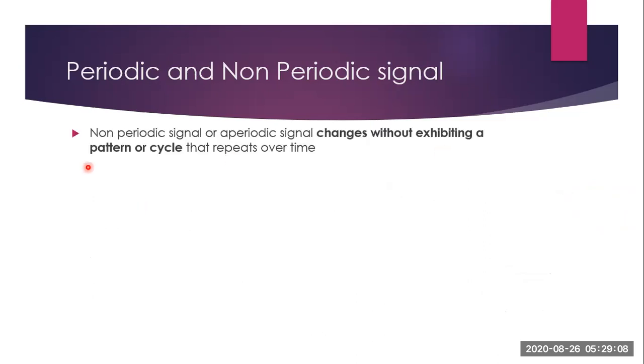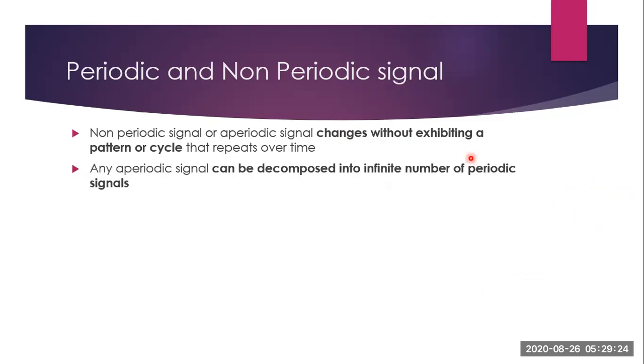Now, what is meant by a non-periodic signal? A periodic signal is a signal which repeats after a certain time interval. That means non-periodic signals are those signals that change without exhibiting a pattern or cycle. It can be decomposed into an infinite number of periodic signals using Fourier. Now, this is an example of a non-periodic signal. You can observe the signal. This signal is not varying after any time instant. That means it does not have the same pattern after any time interval. So this is a non-periodic signal.